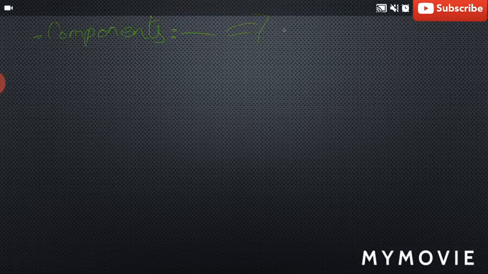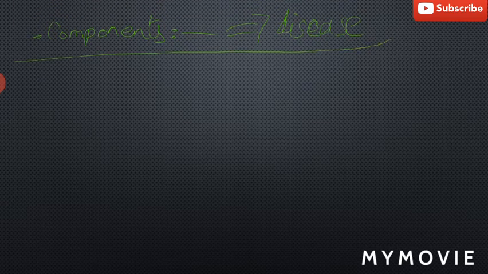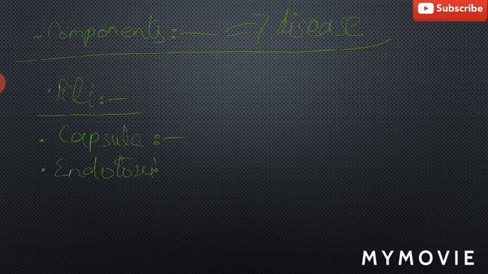The components that are responsible for the pathogenicity of E. coli include pili, which are responsible for adherence; the capsule, which provides antiphagocytic activity; and endotoxin, responsible for fever, sepsis and shock.